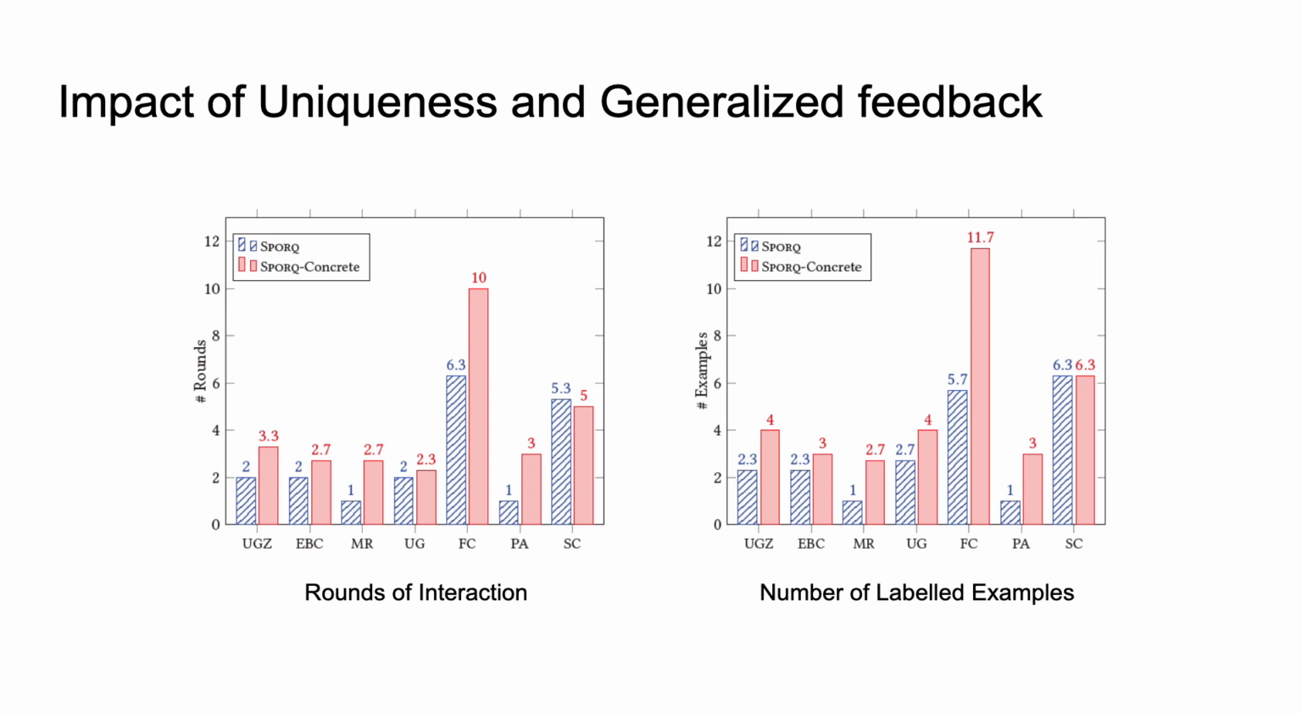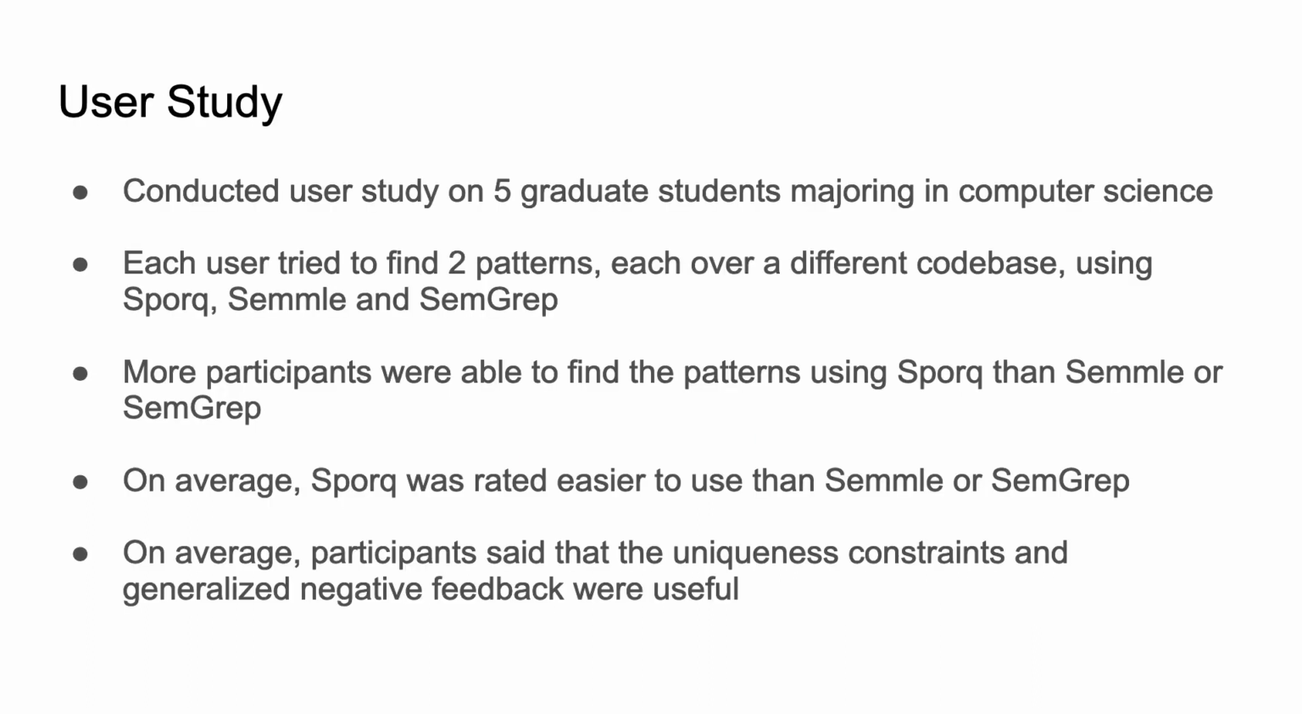For the user study, we tasked 5 graduate students majoring in computer science to find 2 patterns over different code bases using Spark, SEML, and SEMGREP. These students had some experience with program analysis. We found that more participants were able to find the patterns using Spark rather than SEML or SEMGREP, and on average they rated Spark easier to use than the other 2 tools. They also said that the uniqueness constraints and generalized negative feedback were useful features in Spark.